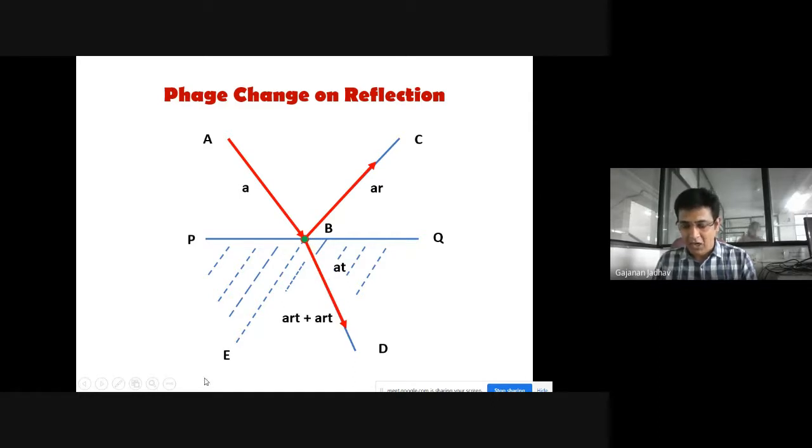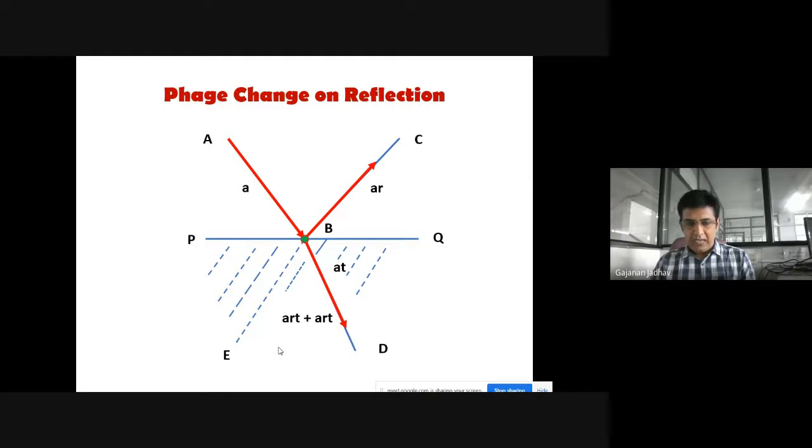If R dash is the coefficient of reflection at the surface of a rarer medium, then the amplitude of the reflected ray along BE we can write as AR dash into T.